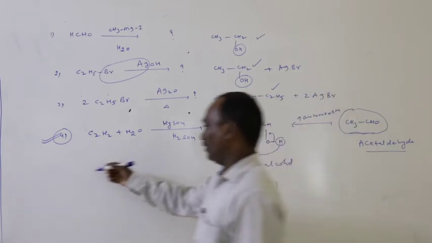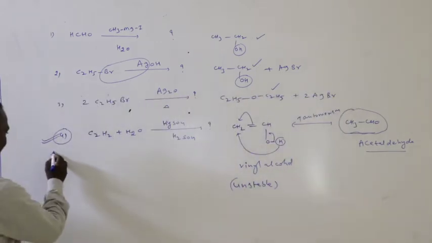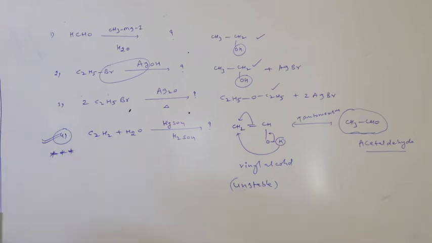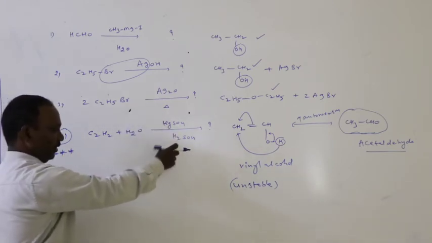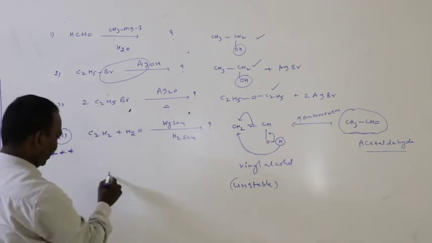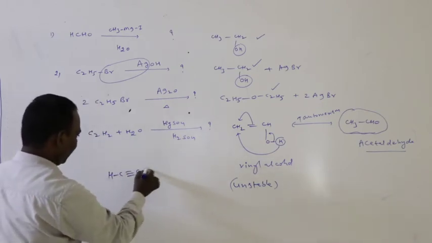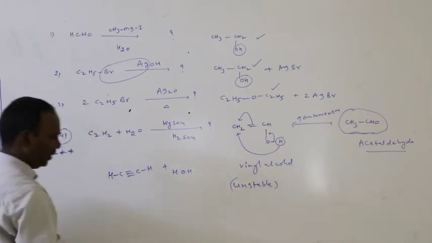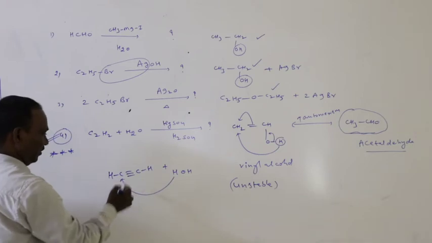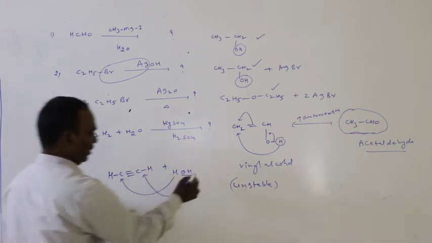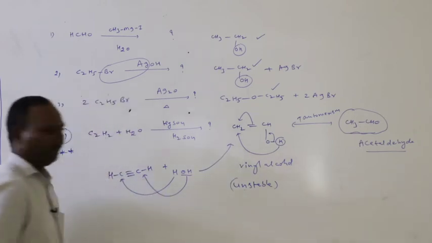Okay, this is a most important reaction, acetylene with water in the presence of HgSO4, H2SO4, vinyl alcohol formation like this, HC≡CH plus water H2O. Okay, H is added to the first carbon and OH group is attached to the second carbon, vinyl alcohol formation.